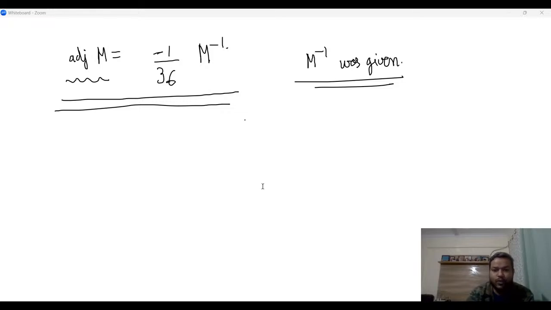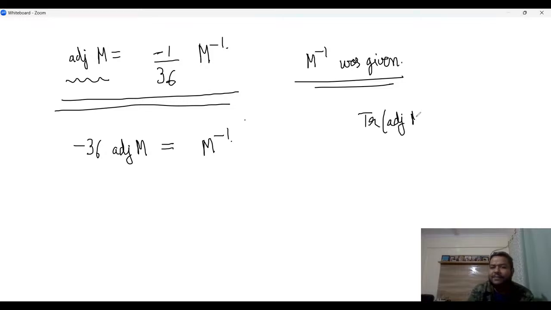So if you know the adjoint of M matrix, then what you need to do is bring the 36 to the other side, and you will say minus 36 times adjoint of M is equal to M inverse, right? And then what we have to figure out here is the trace of adjoint of M. That is one part of the problem. Trace means what? Trace is the sum of the diagonal elements, right?